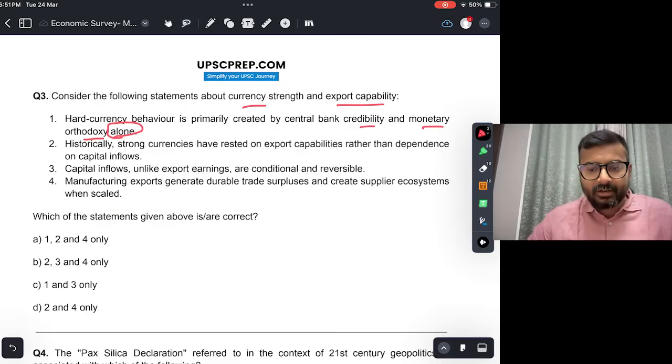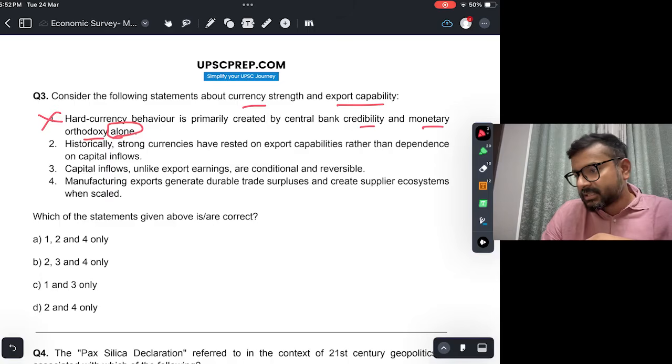Okay, monetary orthodoxy is necessary but not sufficient condition. Okay, एक्सपोर्ट कैपेबिलिटी पे भी काफ़ी डिपेंड करेगा. ओके, नॉट जस्ट सेंट्रल बैंक्स कैपेबिलिटी बट how capable the economy is in its exports. So this is not true.